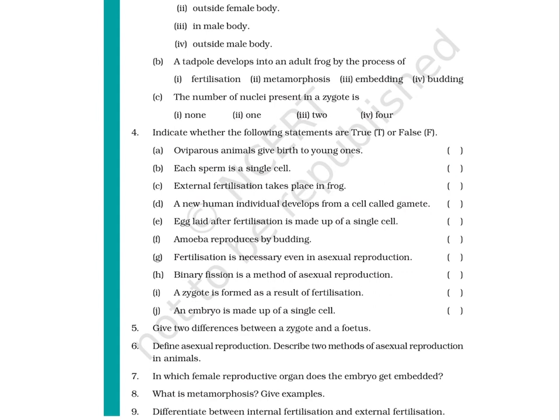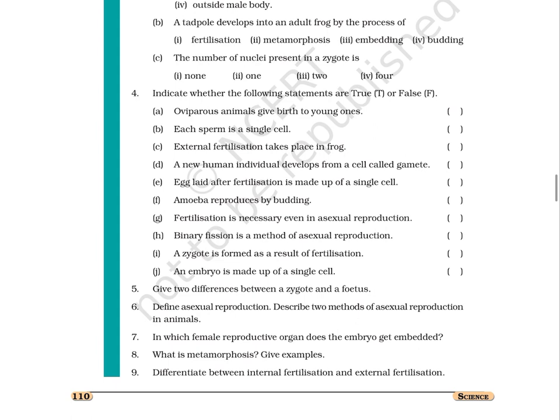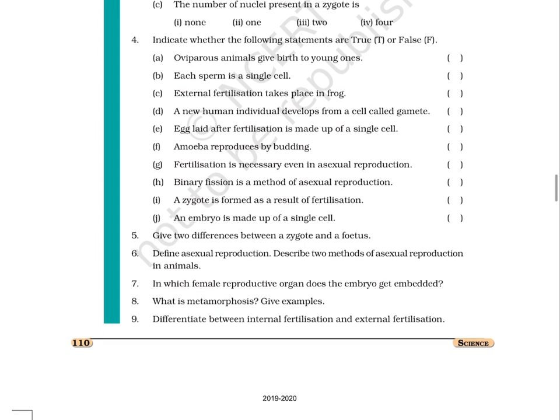4. Indicate whether the following statements are true, T, or false, F. A. Oviparous animals give birth to young ones. B. Each sperm is a single cell. C. External fertilization takes place in frog. D. A new human individual develops from a cell called gamete. E. Egg laid after fertilization is made up of a single cell.